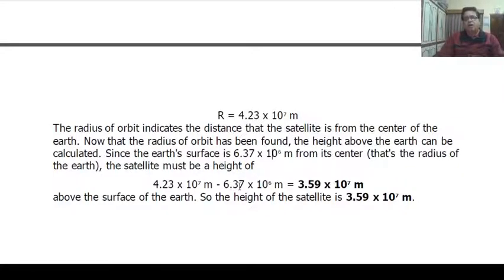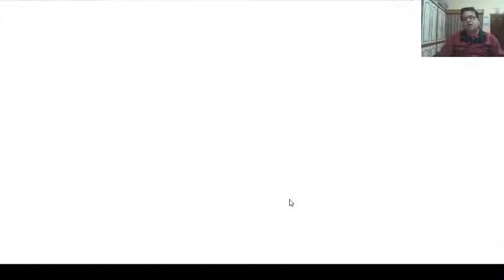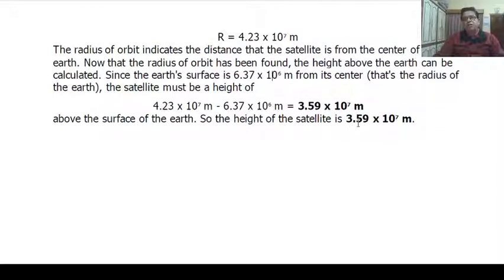So the satellite's height you can calculate from R minus R Earth, and this is 3.59 into 10 raised to 7 meter above the surface of the Earth. So the height of the satellite is 3.59 into 10 raised to 7 meter.